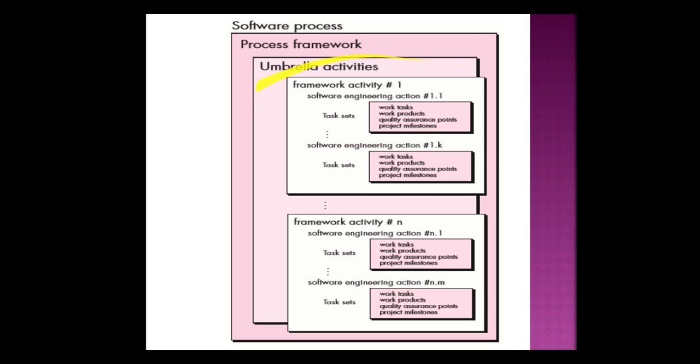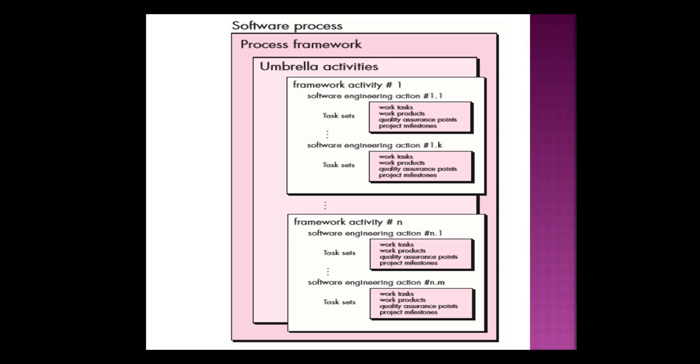Again, in the framework activities we have n number of framework activities. This is framework activity 1. The same way we may have framework activity 2, framework activity 3, and so on, up to framework activity n.